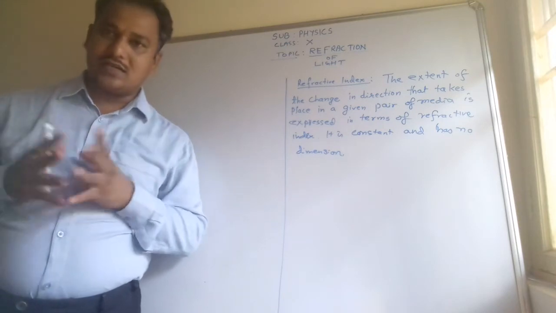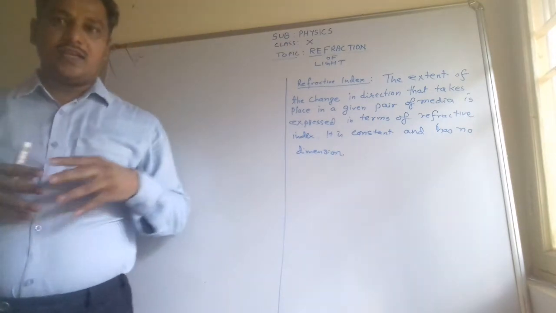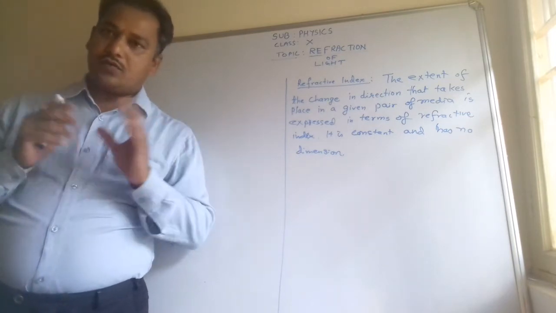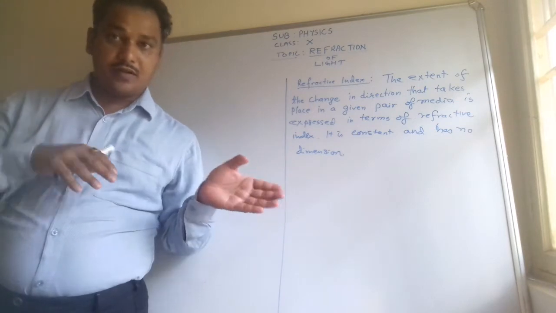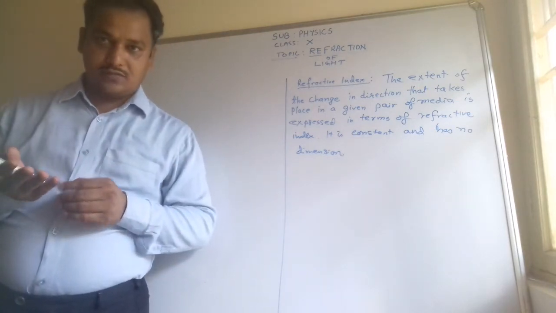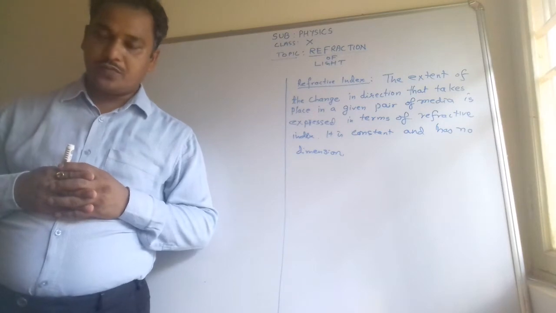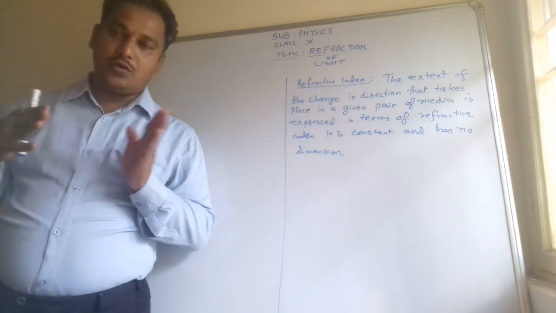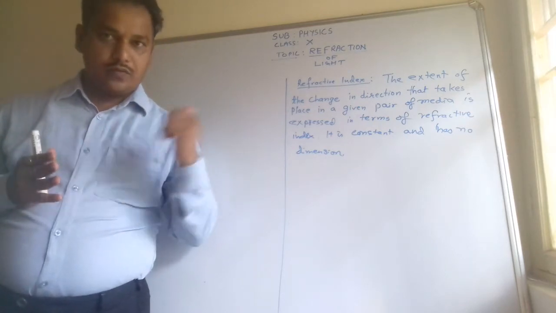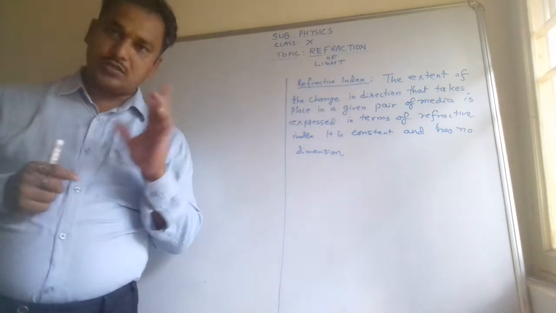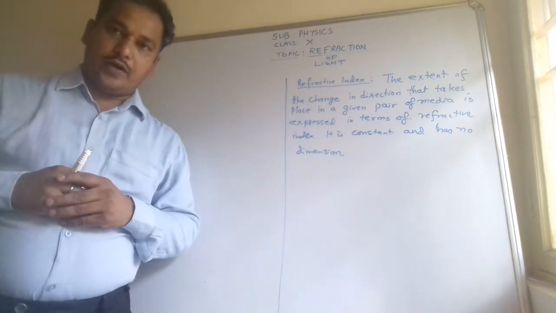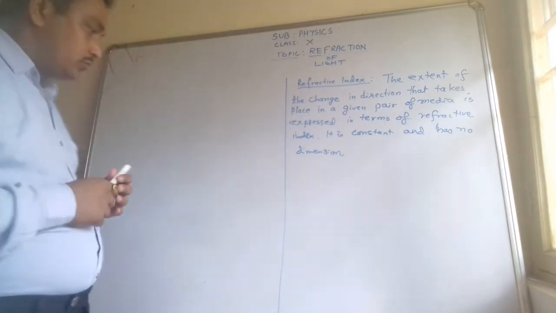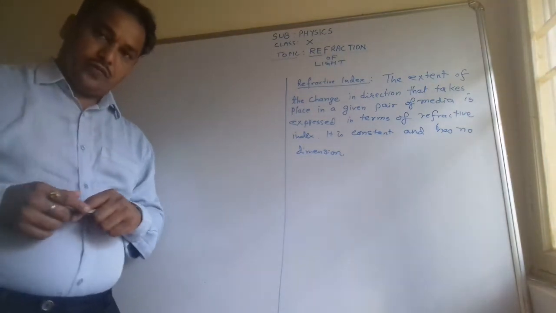All of you are aware which one is the denser and which one is the rarer medium. Like air is rarer compared to water, and when you compare glass and water, water will be the rarer medium and glass will be the denser medium, which has more density. Optical density is more. So when the light goes from one medium to another, it will bend towards the normal or away from the normal. We will come to know these two rules. You must keep them in your mind, then only you can find out whether it will bend towards or away. We will discuss a lot of things about the refraction of light.